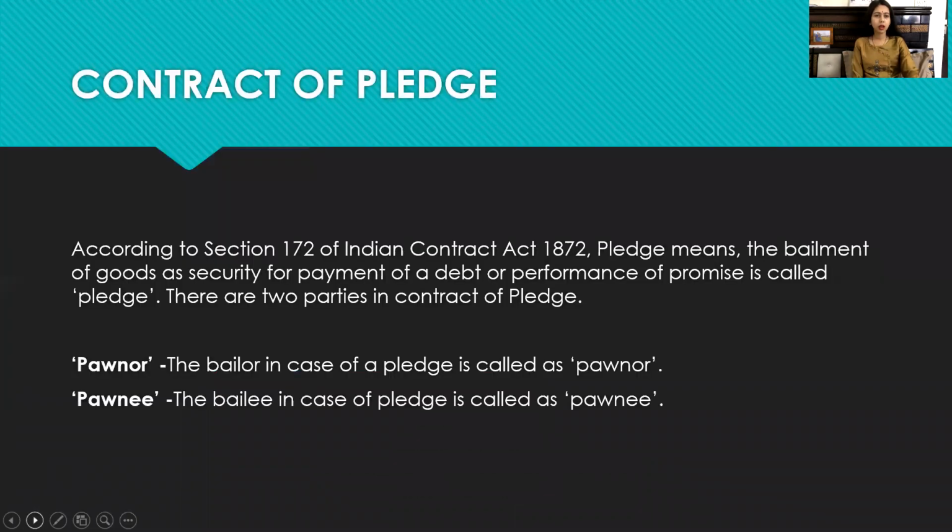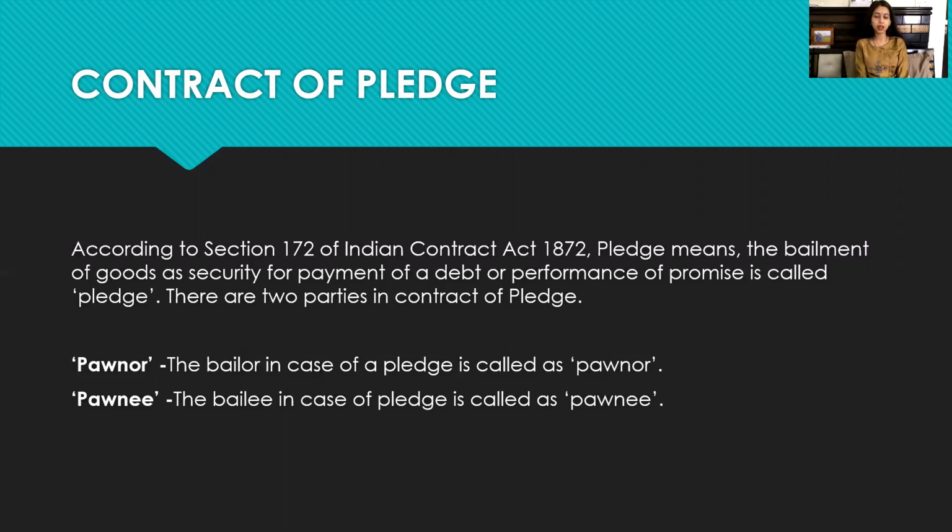It's again a kind of contract of bailment. Even the essential elements are also similar to it, but it is a bit different. This particular contract of pledge has been given under section 172 of the Indian Contract Act 1872. Pledge means the bailment of goods as security for the payment of a debt or performance of a promise. So this particular contract is regarding security for the payment of a particular debt or performance of the promise.